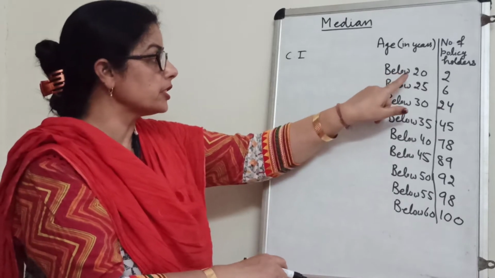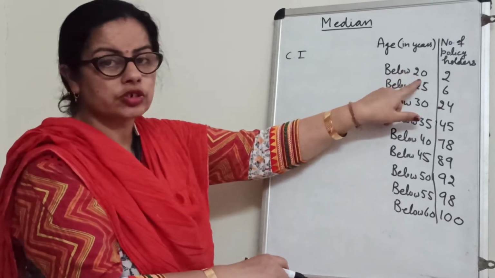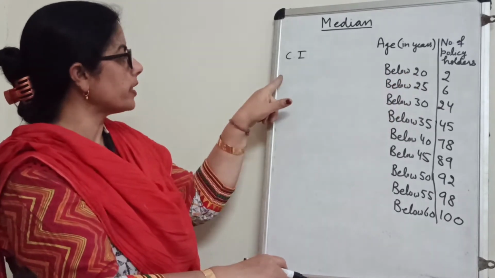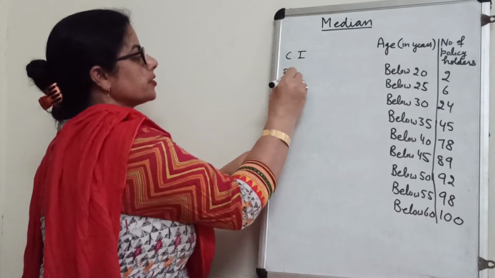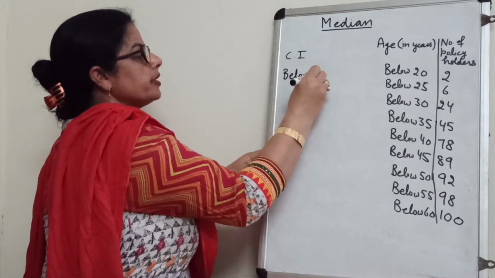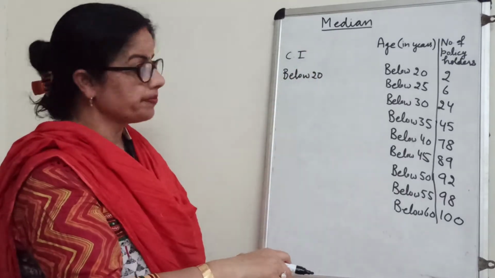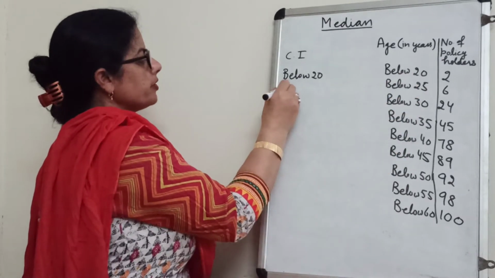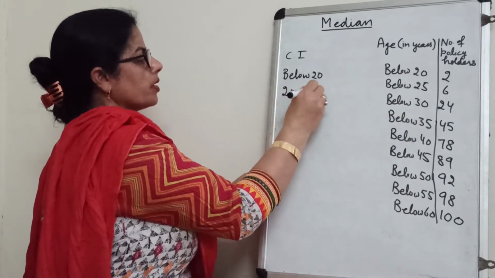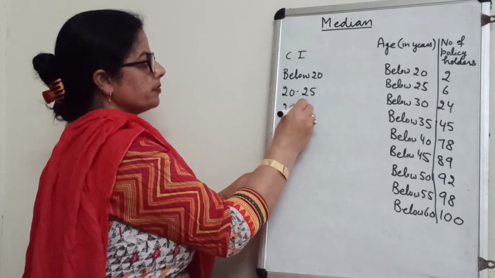But because this question is related to policies, either we will write 18 to 20 or better, you write below 20 as it is. Below 20 means 18 to 20. Then gap of 5, 5: 20 to 25, 25 to 30.